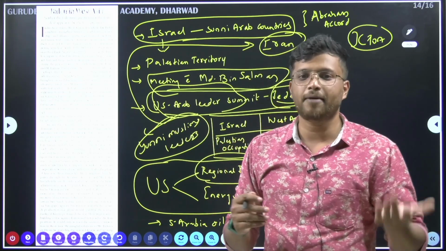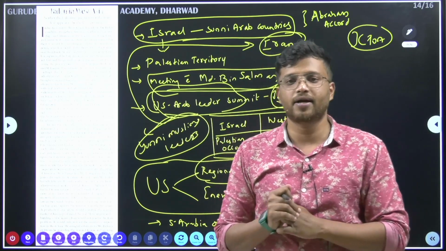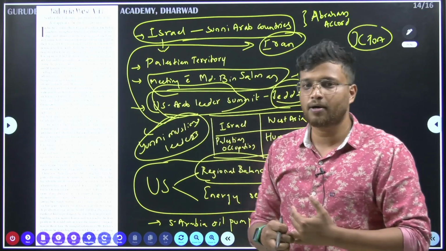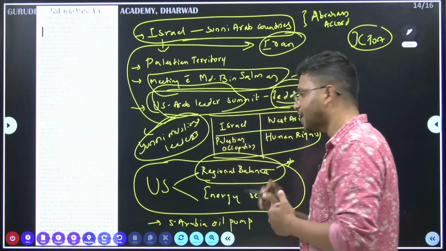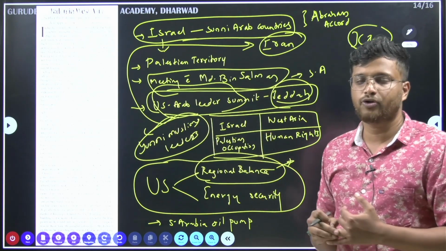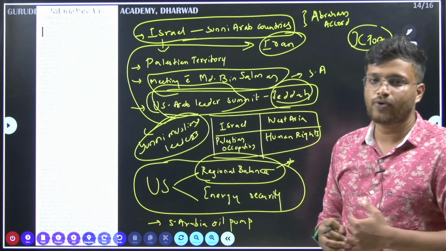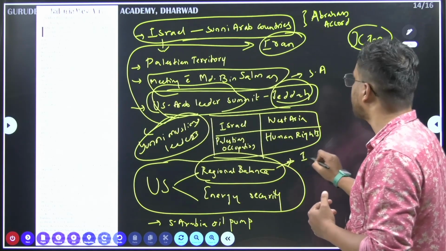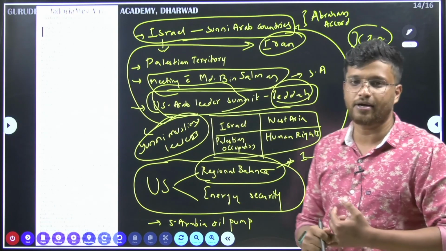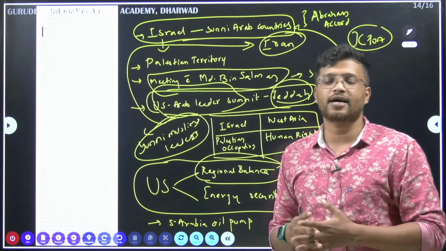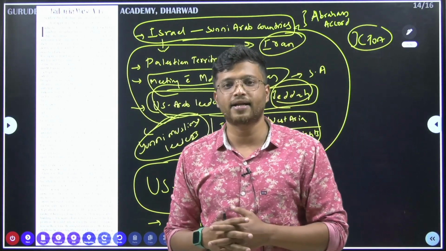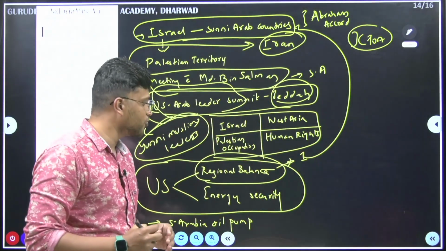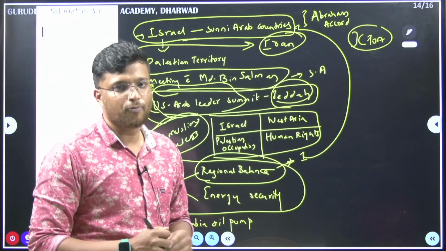But Trump came out of this agreement, and now with Joe Biden, we don't know what his stand is on this agreement. So with the US out of the agreement, how is it trying to balance the regional politics? It is doing so through Israel and the Sunni Arab countries. By integrating these Sunni Arab countries as well as Israel, the US is trying to balance the regional geopolitics here.